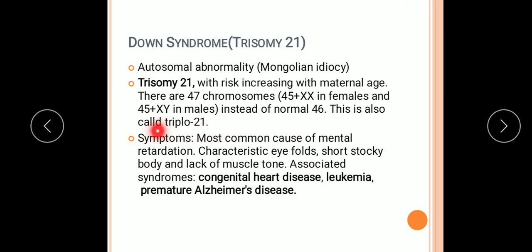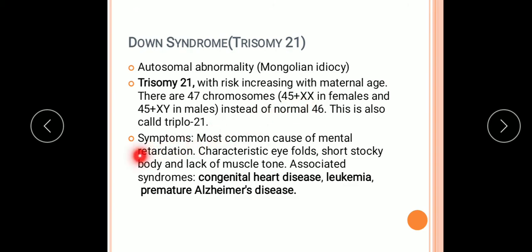So this is also called triplo 21. Which chromosome increases here? That is the 21st chromosome. That is why trisomy 21. You know that all the chromosomes in the autosomes are in pairs. So this 21st chromosome is now found in 3 in number instead of 2. So one chromosome increases, and instead of 44 autosomes there are 45.